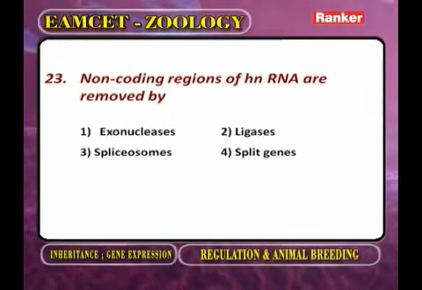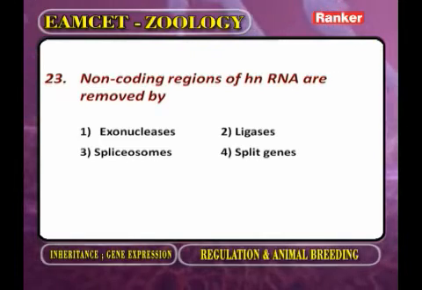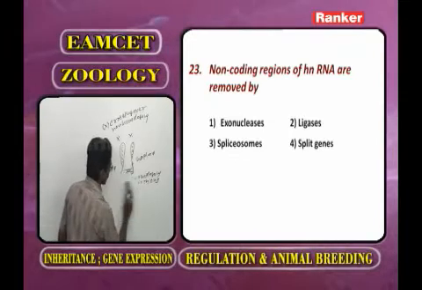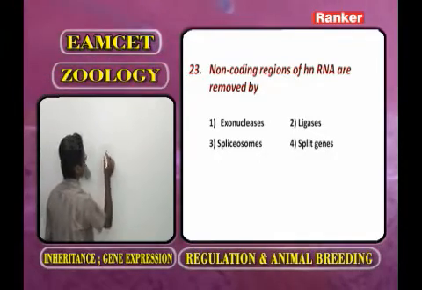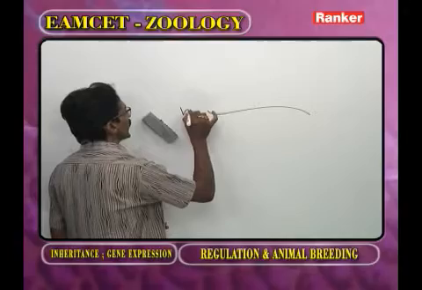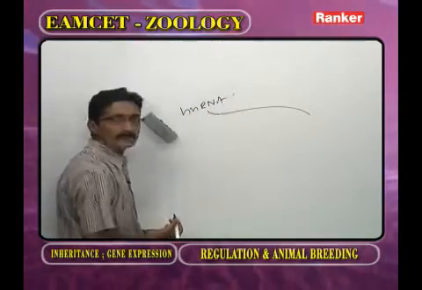Non-coding regions of heterogeneous nuclear RNA. Now as we observe the eukaryotes, this one is heterogeneous nuclear RNA.